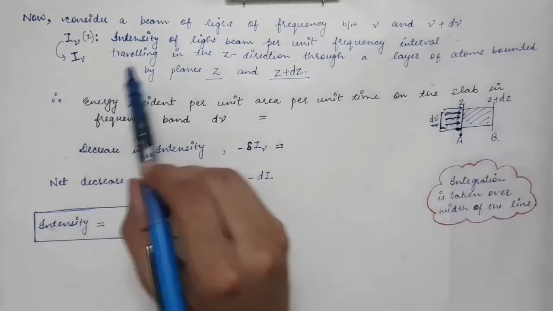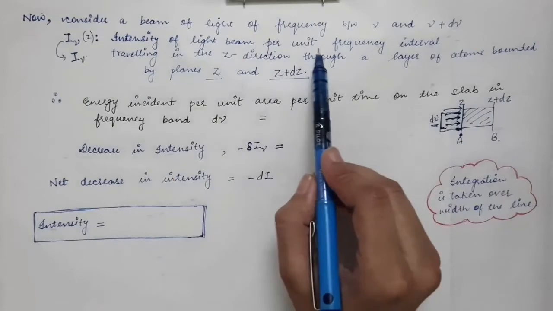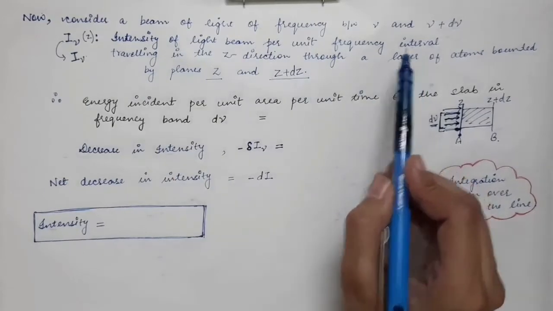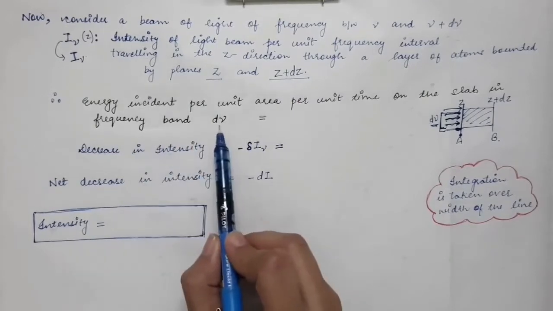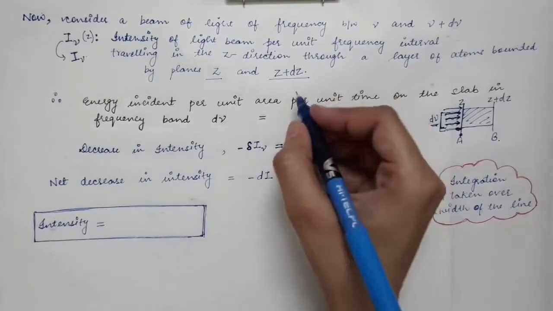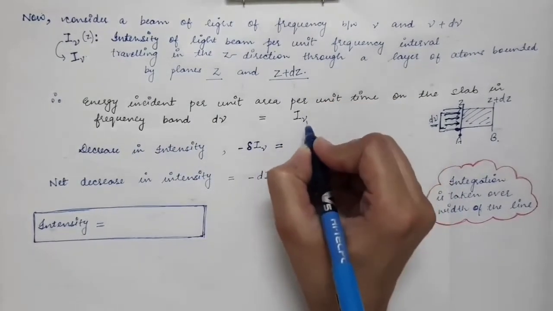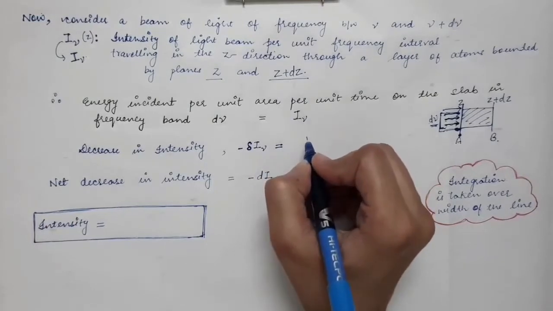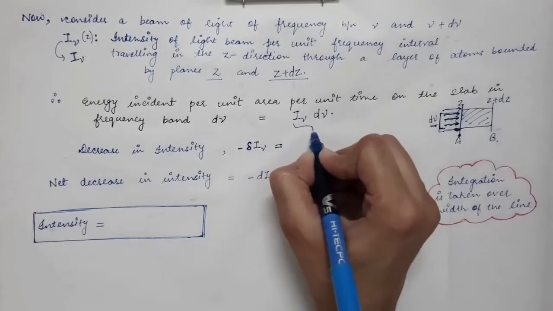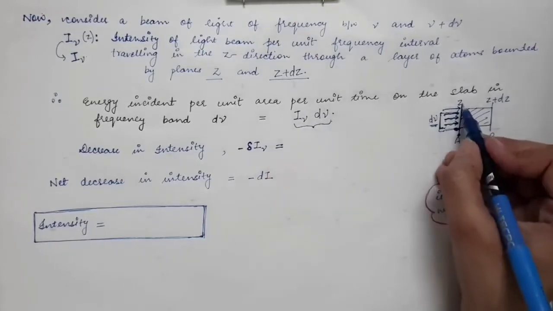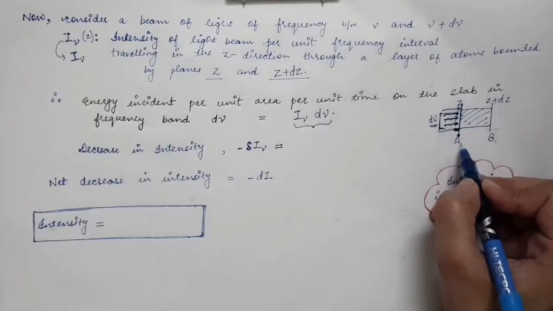So I nu is the intensity of the light per unit frequency interval. What will be the intensity of the light in the frequency interval d nu? That will be equal to I nu, the intensity per unit frequency interval, times d nu. This will be the intensity of the light at the plane A.